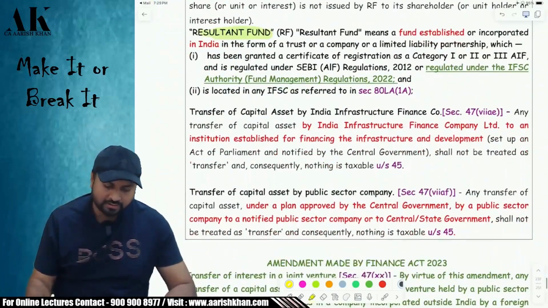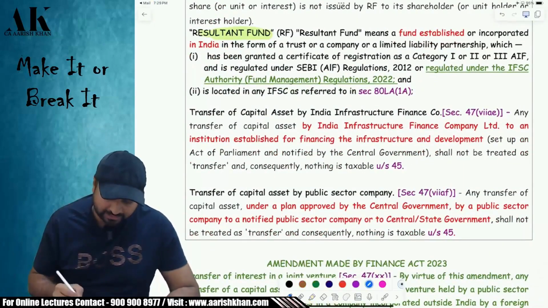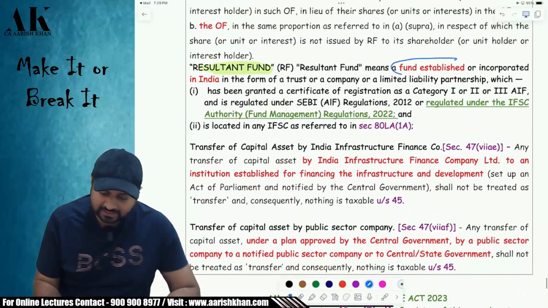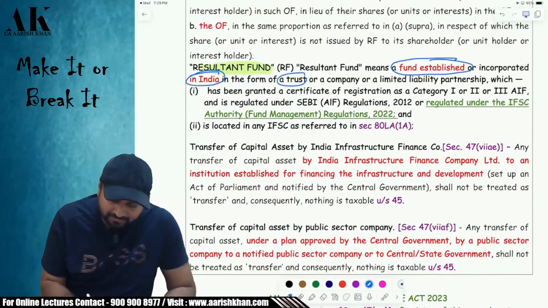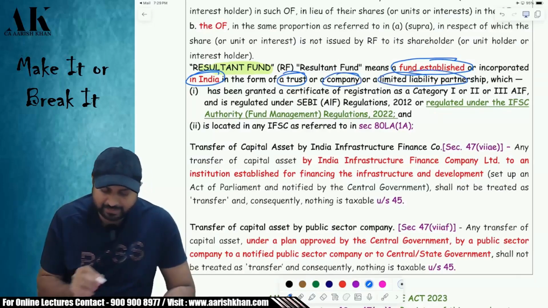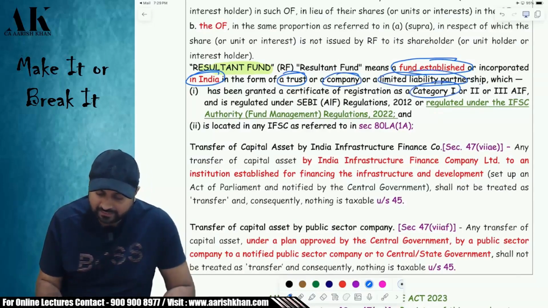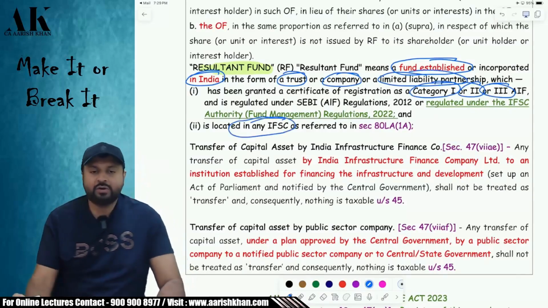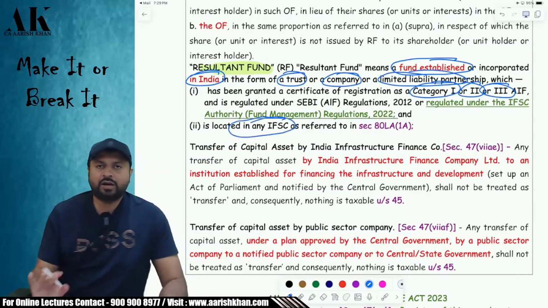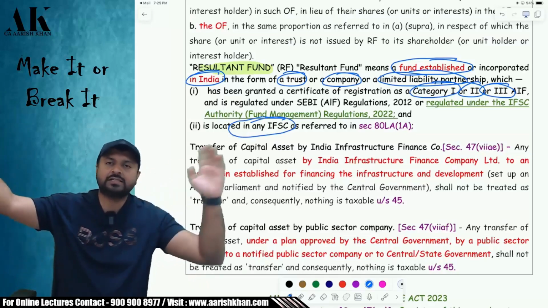Now, what is a resulting fund? What do I mean by a resulting fund? Let's see. A resulting fund is a fund which is established in India. It is in the form of a trust, company, or LLP, and which has been granted registration as a category 1, category 2, or category 3 AIF. And it is located where? It is located in what? IFSC.